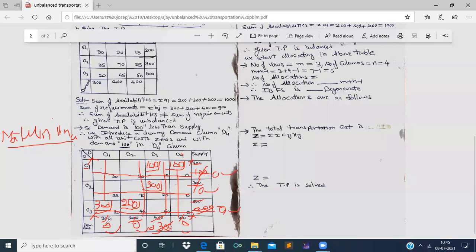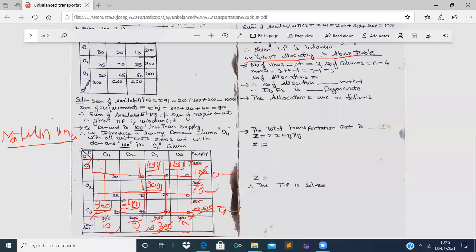That means all the demands at the destinations are being supplied by the required supplies from the origins, right? Therefore, now we can go for finding the initial basic feasible solution. Now we start allocating. This procedure is finished. The process of allocating is finished in the above table.